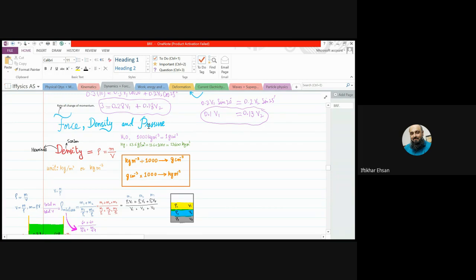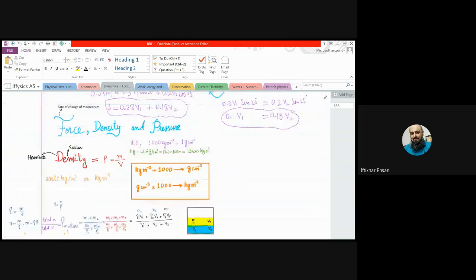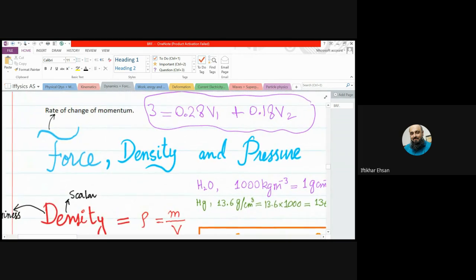Beta, today we are going to start the next chapter, force, density, and pressure. Acha, what is the definition of force? From now on, we won't say it is a pull or a push. We will refine the force as the rate of change of momentum. Remember, we have discussed it as well.